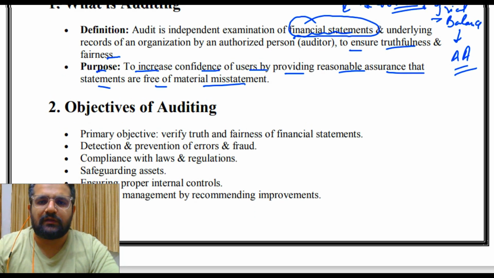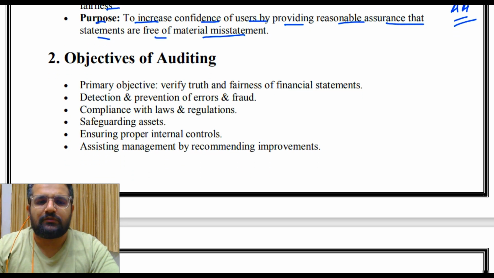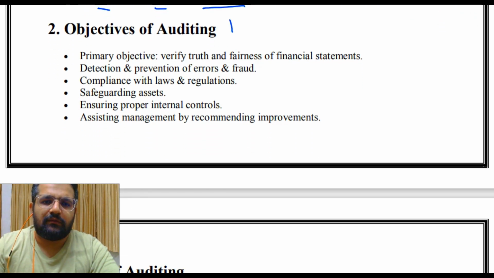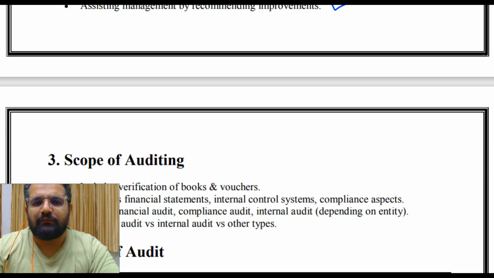If you have watched the accounting portion, then you must be aware what type of questions are important, that is your definition, merits, demerits, uses, objectives and so on. So we have to pay attention to all of these things. Again, very important: objectives of auditing. Primary objective: verify truth and fairness of financial statements, detection and prevention of errors and frauds, compliance with law and regulations, safeguarding assets, ensuring proper internal controls, assisting management by recommending improvements.